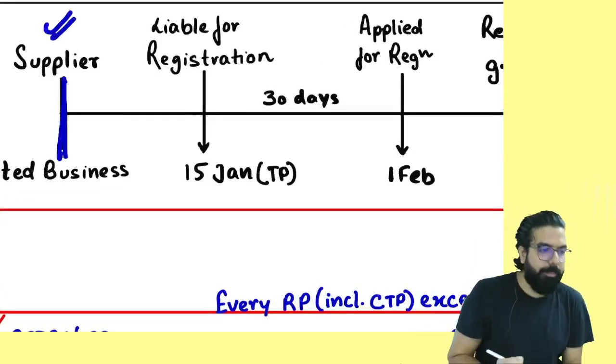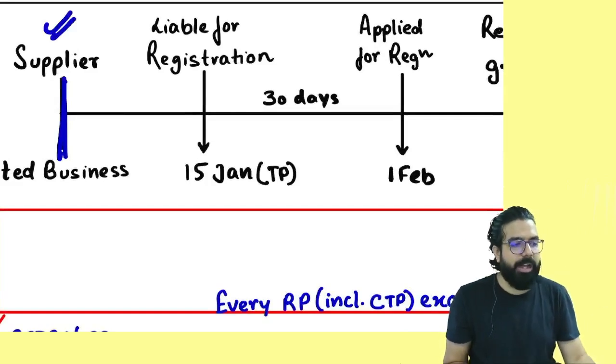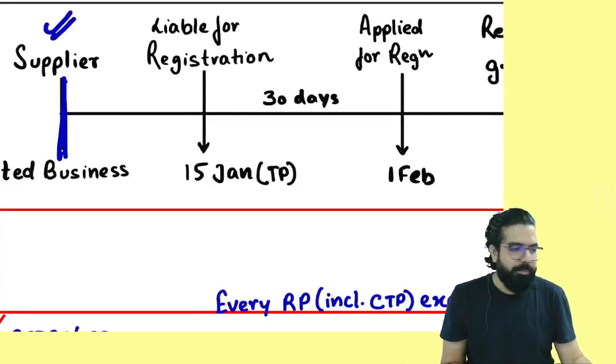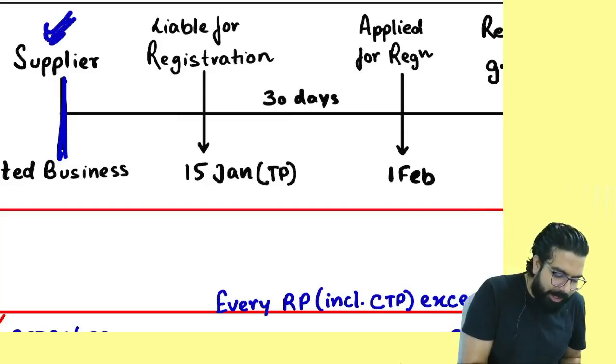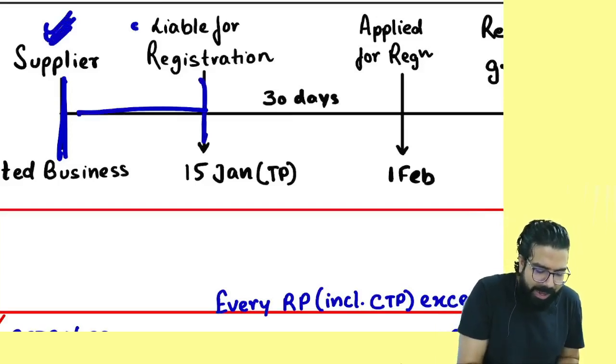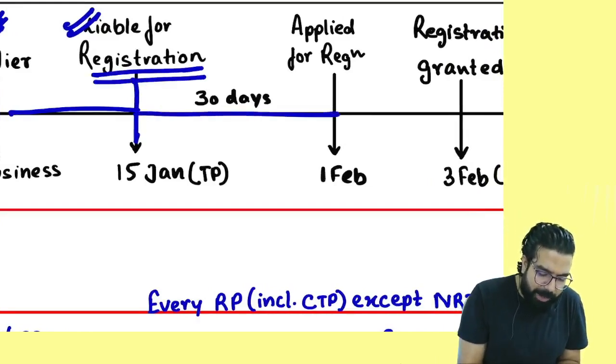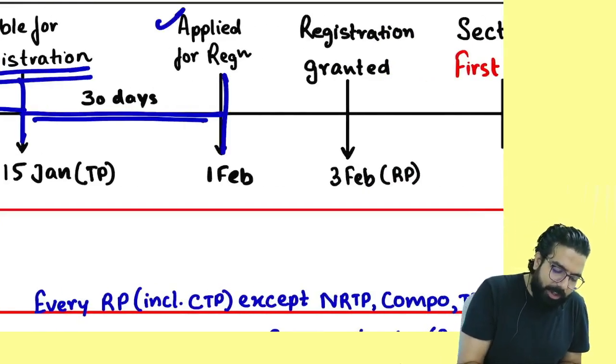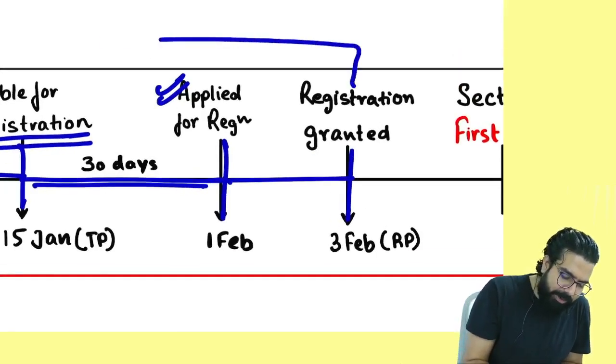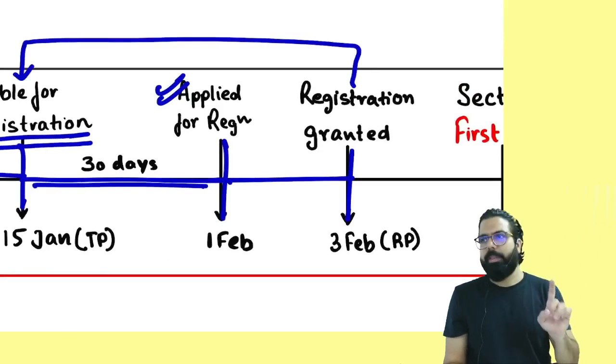Whenever a supplier starts the business, he does not have to file any returns. One day he will become liable. The day he becomes liable, he should apply within 30 days. Once you apply and the registration certificate is granted, it is valid from the date of becoming liable.